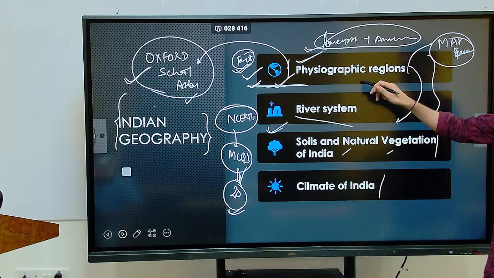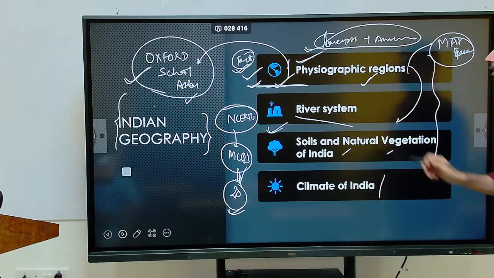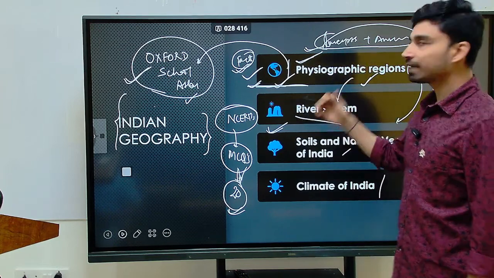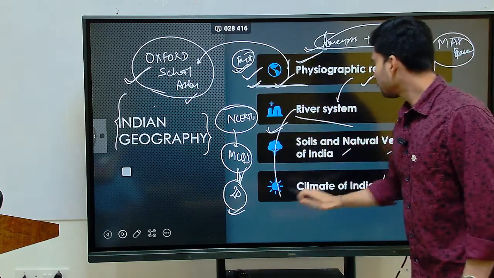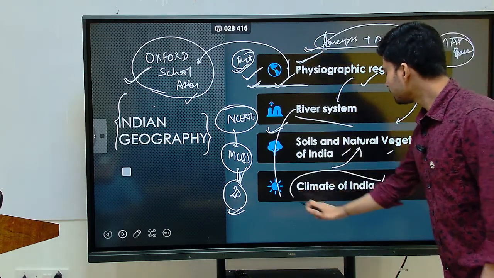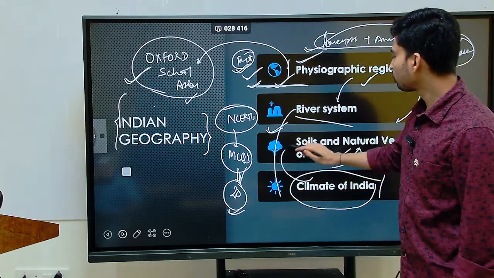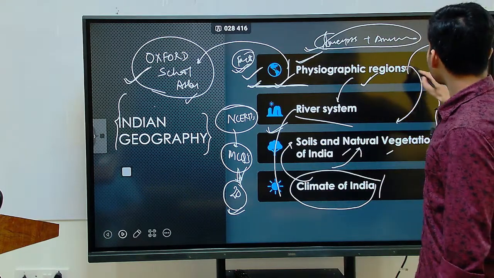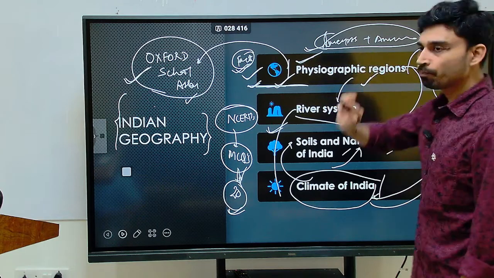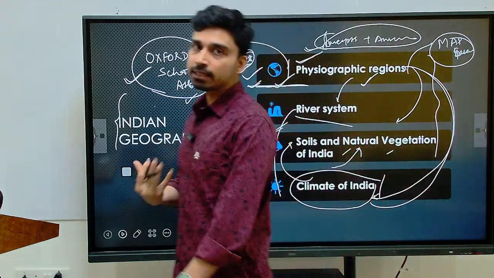I am saying this because the physical region of India determines your river system. Your rivers, the flow of water and the availability of water determine your natural vegetation. Similarly, the climate of India determines the soils of India. The climate also determines the physiographic region, and the physiographic region determines your climate. So you will find a lot of interlinkages here.